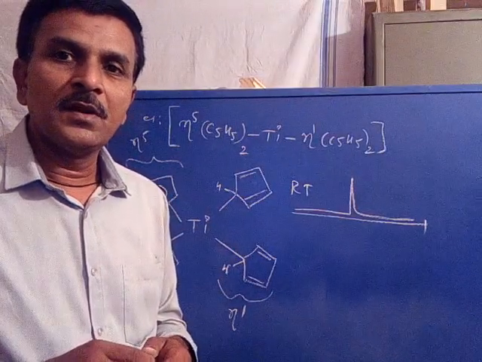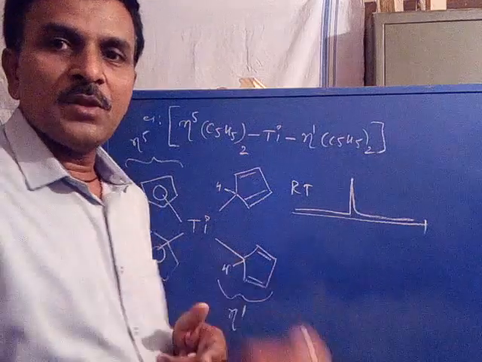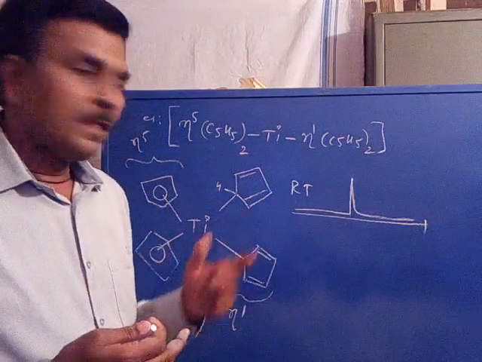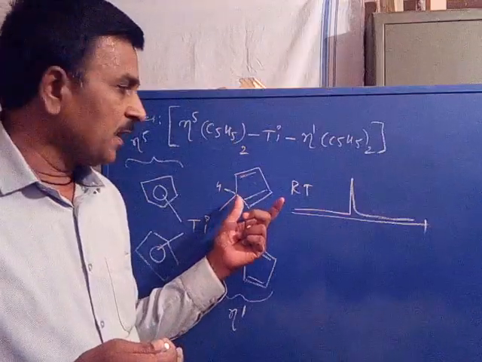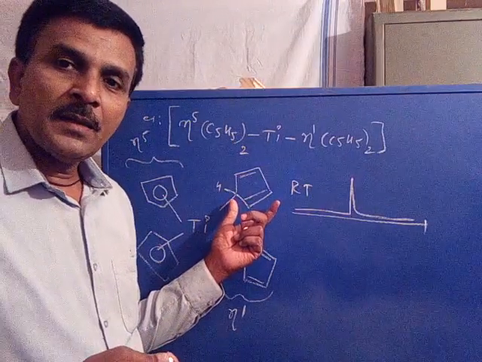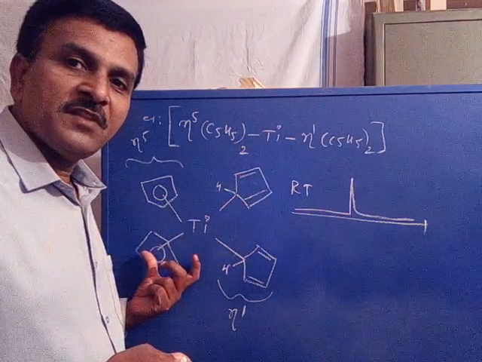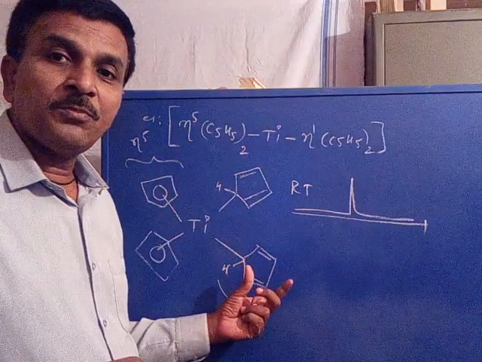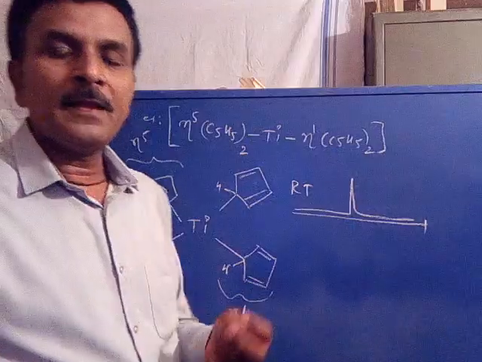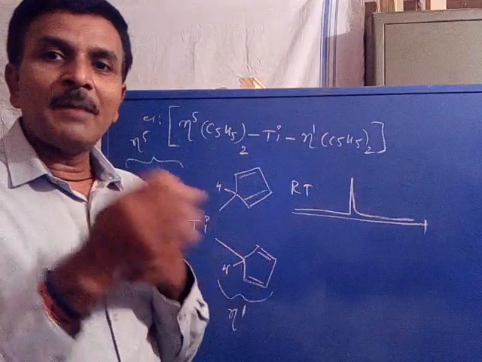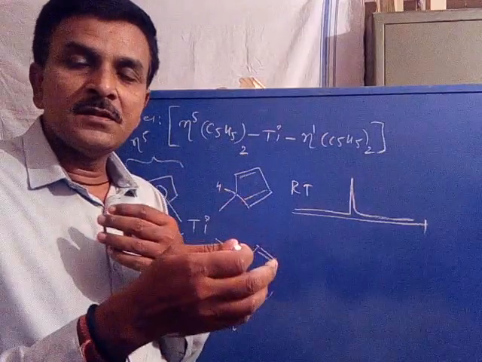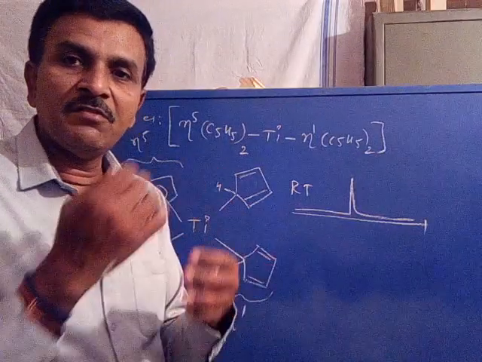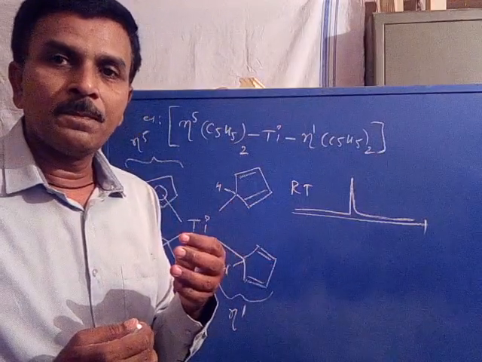What happens? Again, similar to the previous example, at higher temperature, each hapticity 1 ligand may be exchanged with a hapticity 5 ligand, and a hapticity 5 ligand may be exchanged with a hapticity 1 ligand. That is, there is a rapid exchange of ligands from hapticity 5 to hapticity 1 or hapticity 1 to hapticity 5.